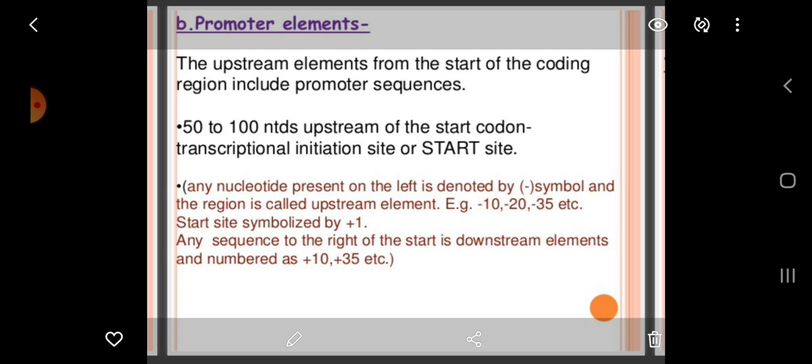Now we have to understand that any nucleotide present on the left is denoted by a negative symbol and the region is called upstream element. Example, -10, -20, -35, etc. The start site is symbolized by +1 and any sequence to the right of the start is called downstream elements and numbered as positive, +10, +35, etc.